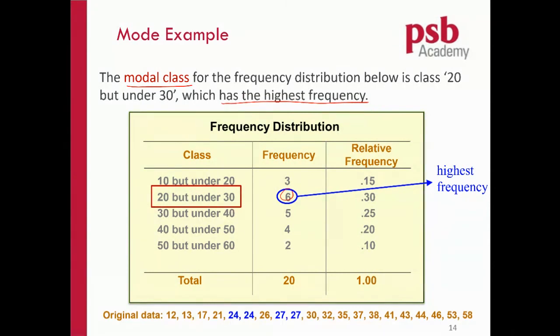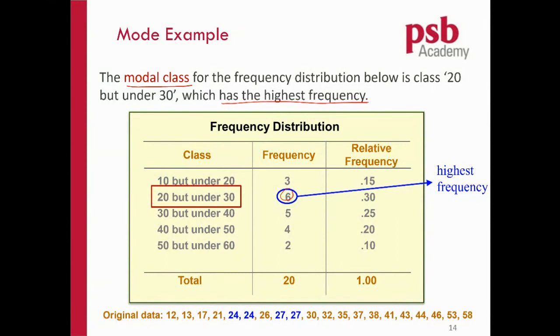I just show you the original data down there. If you look at the original data, 24 and 27 are actually the modes of this original data. So when you put it into a frequency distribution, you lose the original numbers. But the highest frequency is 6, so the second class is the highest.